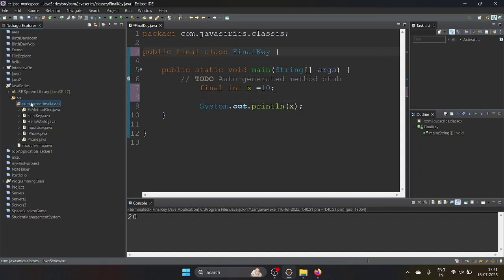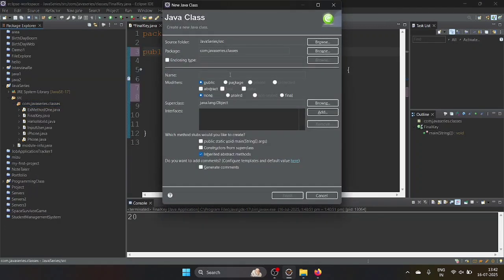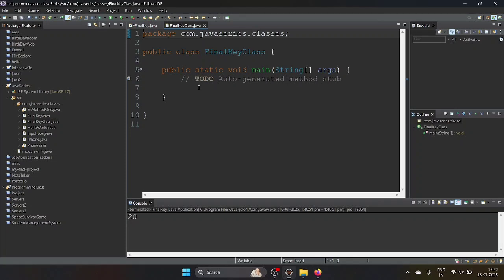Then I will create one more class. See here, I will give the final keyword and class. Then public static void main(String[] args). Then what I'm going to do here, I am trying to extend the final class.